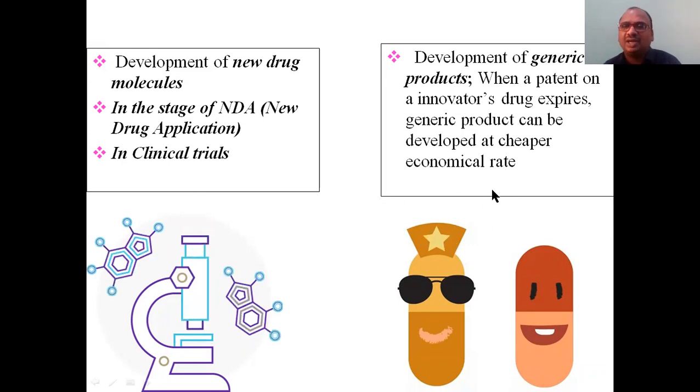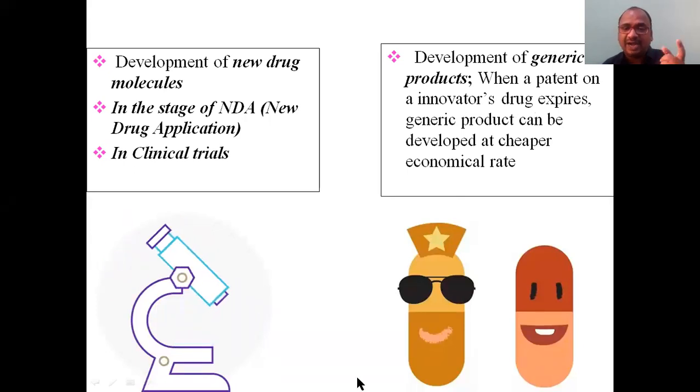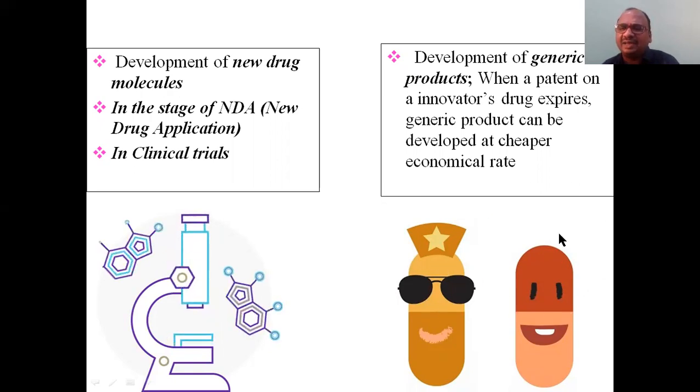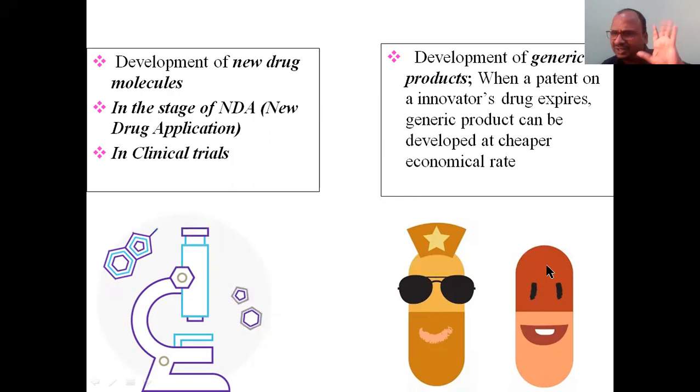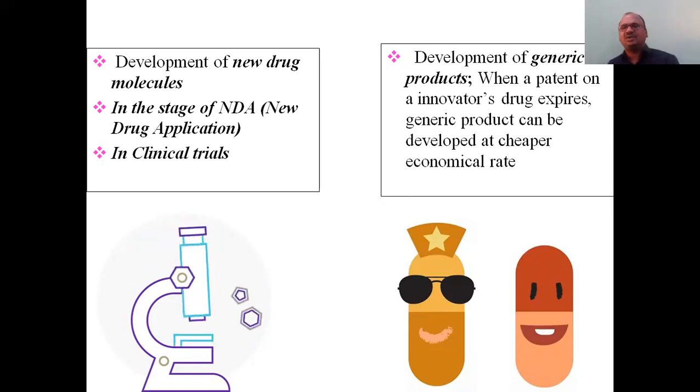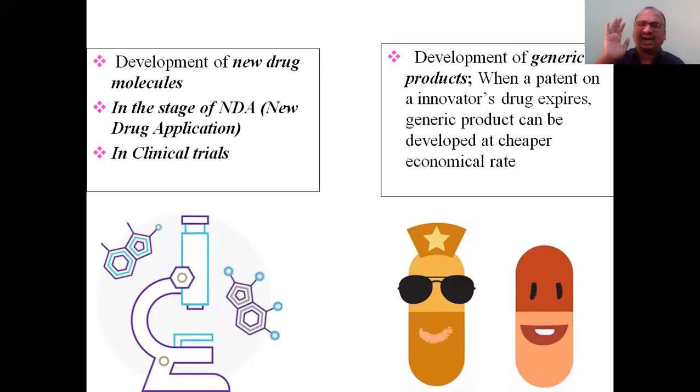In such cases, there are completely new drug molecules, and then the development of generic products. When the patent of the innovator, the branded drug, expires within 20 years, by that time you have to develop a generic product at a cheaper rate. Not much research is needed, only bioequivalence studies are required. No animal studies, no clinical studies, no preclinical studies, nothing. At a cheaper economical rate, this is also very important.